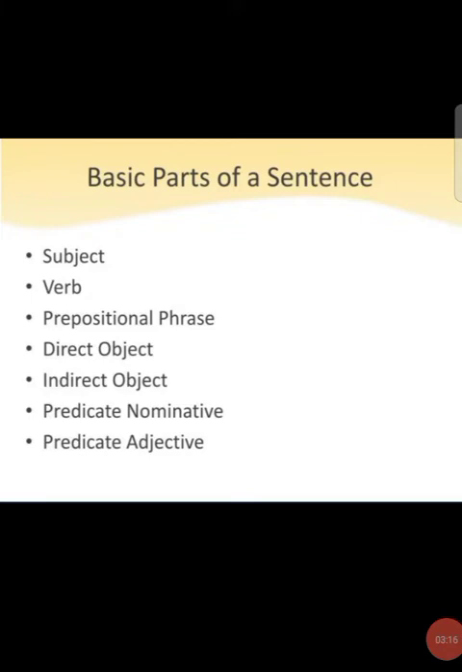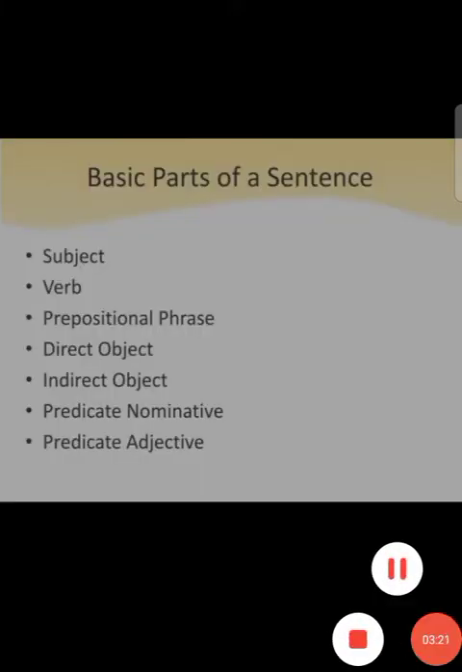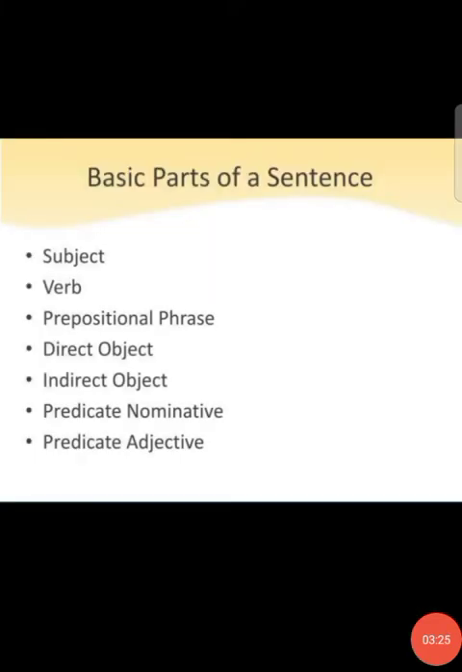Basic parts of a sentence: subject, verb, prepositional phrase, direct object, indirect object, predicate nominative and predicate adjective.